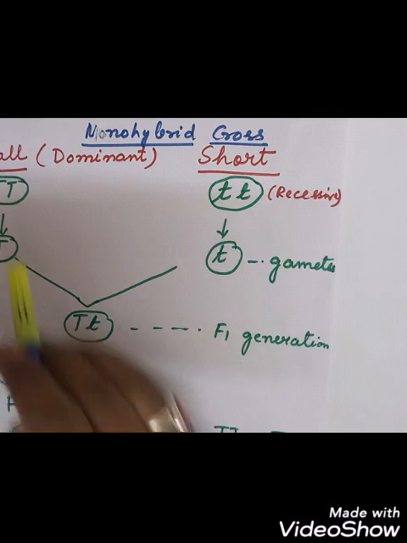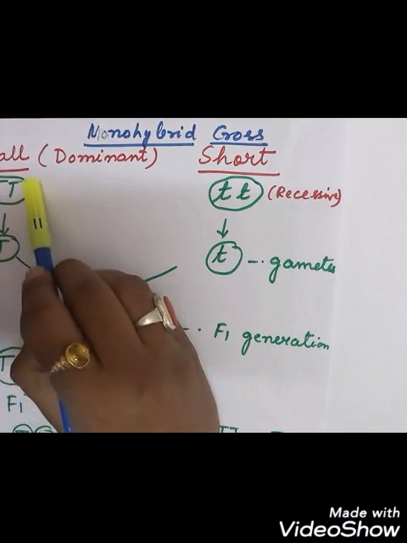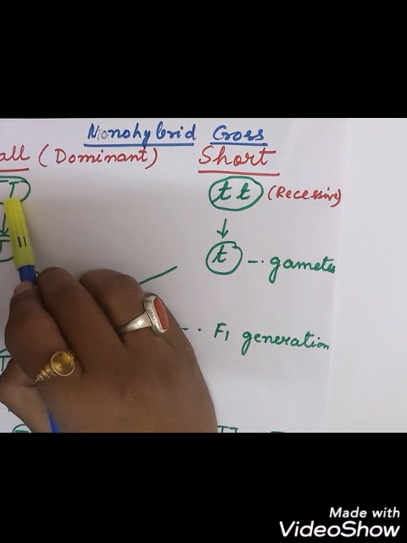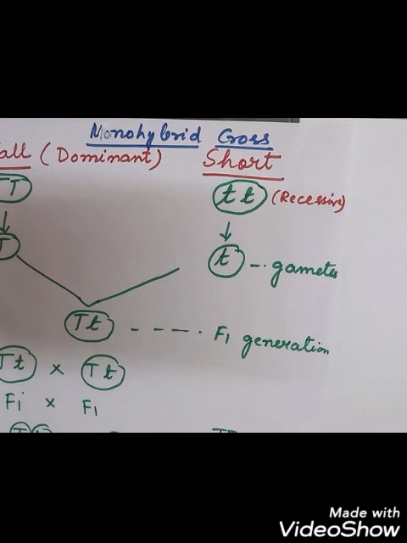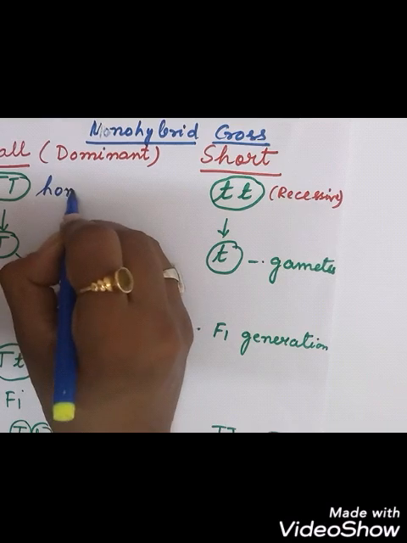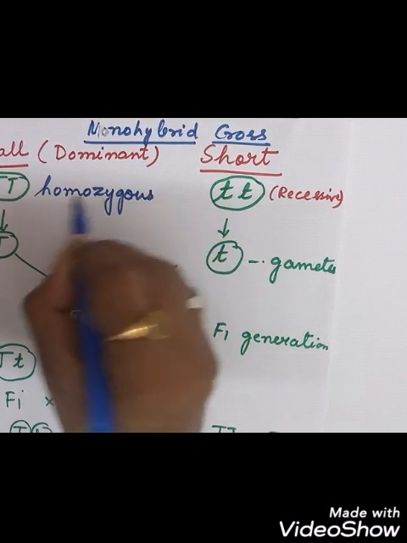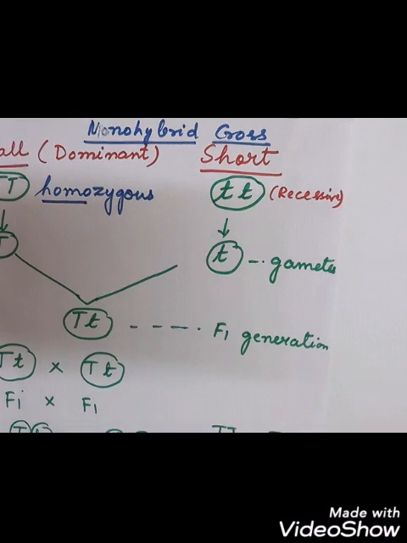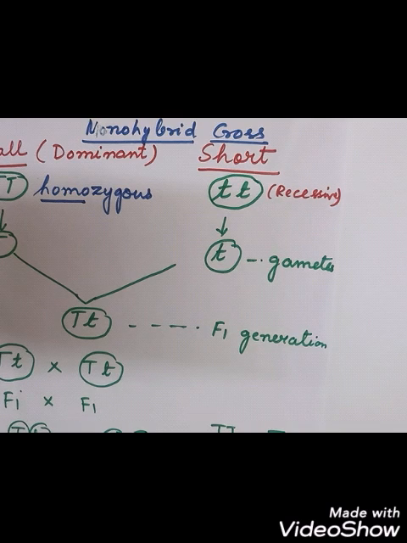Now one more thing. Here see, we have taken 2 for showing an individual plant with tall. Okay, so this is capital T, and both are the same. You can see capital T, both are capital. So this will be what? Homozygous. You can see the term, children. This is homozygous. Homo means same, and this pattern of arrangement is homozygous because both traits are the same.